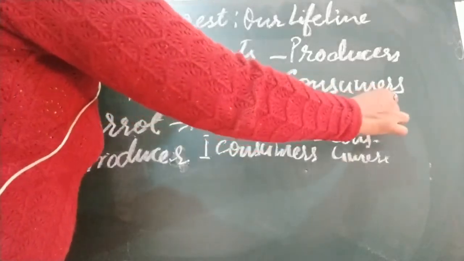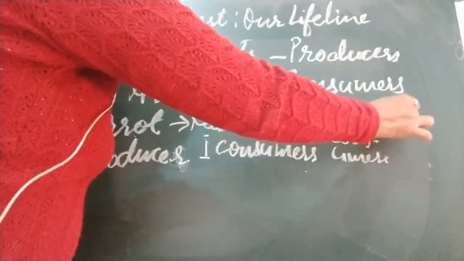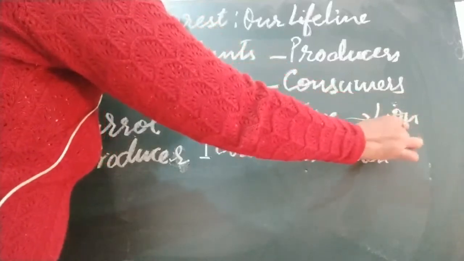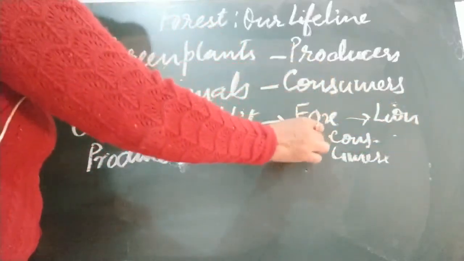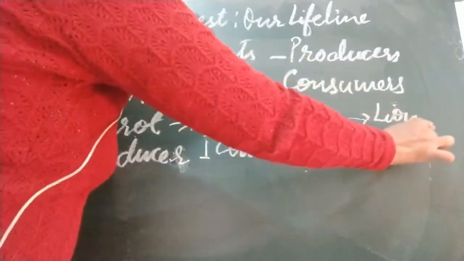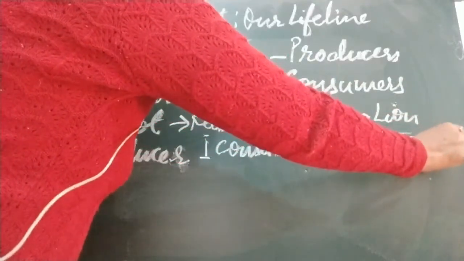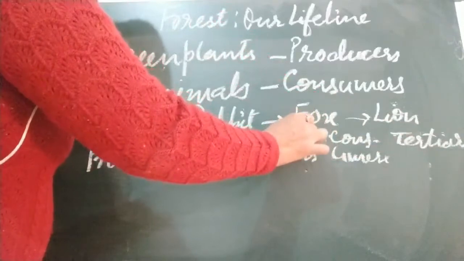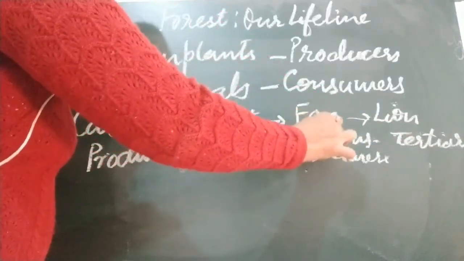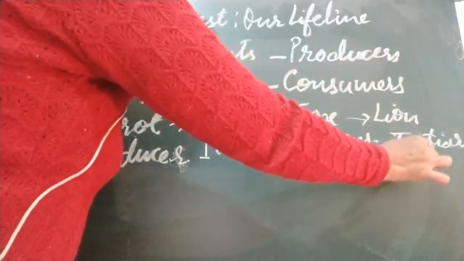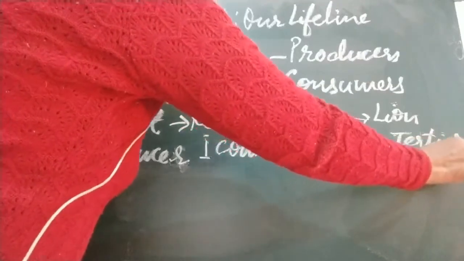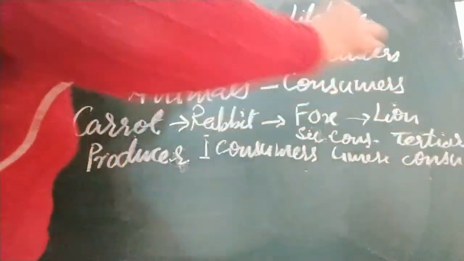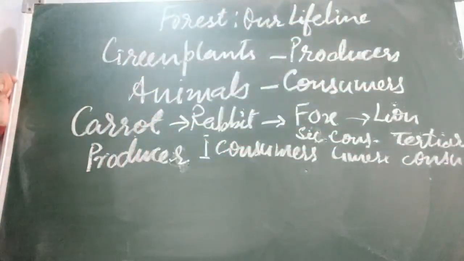And then lion, leopards, these are tertiary consumers. These are secondary consumers and these are tertiary consumers. So this is the food chain, as I told you.